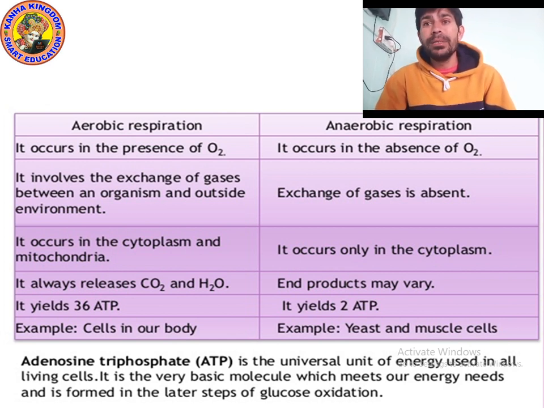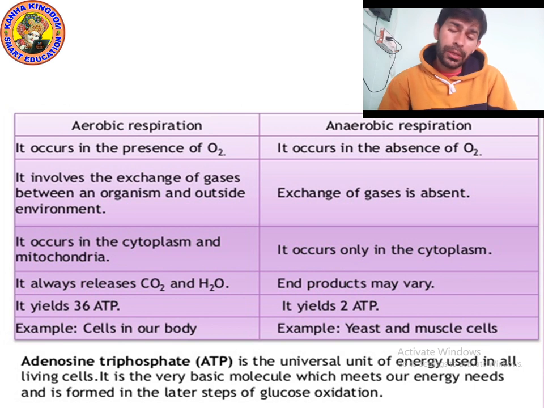ATP is the universal unit of energy. It is the unit of energy which is used by all living cells.